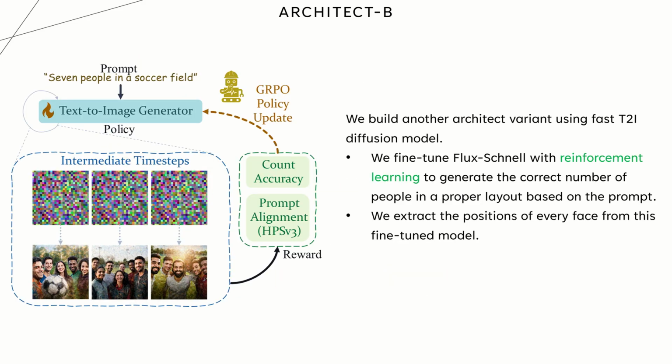We also explore another variant, architect B, which is a fast diffusion model, and we fine-tune it with reinforcement learning to generate images with the correct layouts. Then we extract face positions from these images, so architect B learns layout implicitly through generation. There is a trade-off between both the architects, which we have explored in our paper.